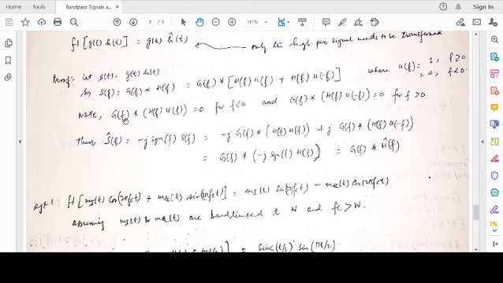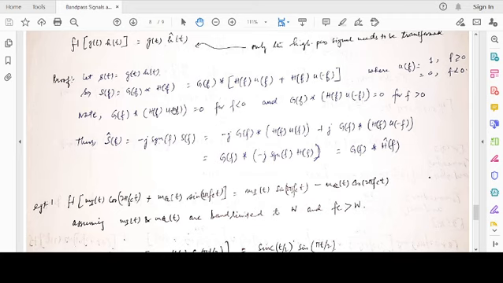Now note that G(f) convolved with H(f)U(f) is equal to 0 for f less than 0, because G(f) is limited between minus W to W, and H(f)U(f) is between W to infinity. So their convolution, they do not have an overlap.